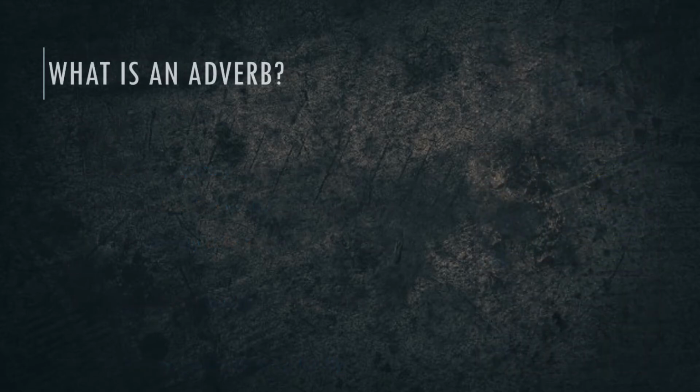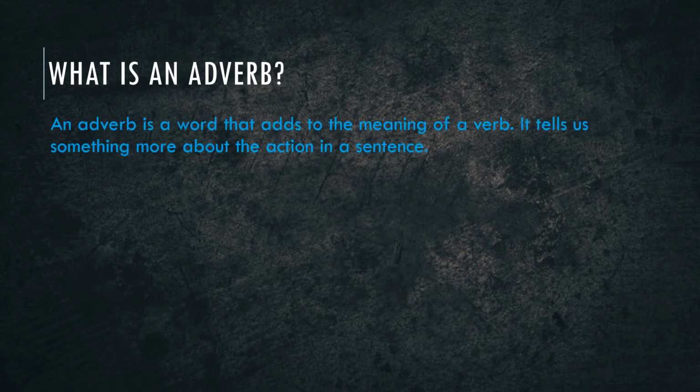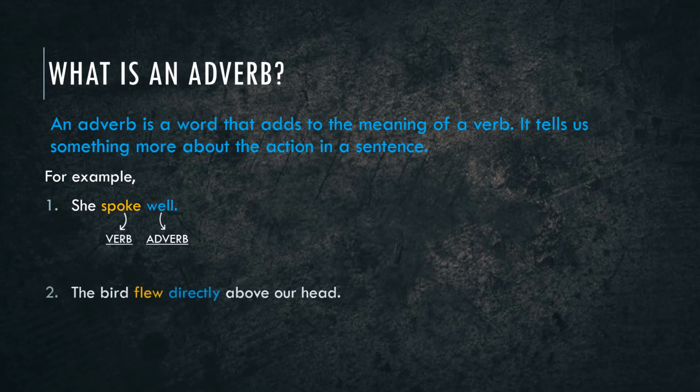So what is an adverb? An adverb is a word that adds to the meaning of a verb. It tells us something more about the action in a sentence. For example, she spoke well. Students, in this example, the word well describes the verb spoke. Look at the next example, children. The bird flew directly above our head. Here the word directly describes the verb flew.